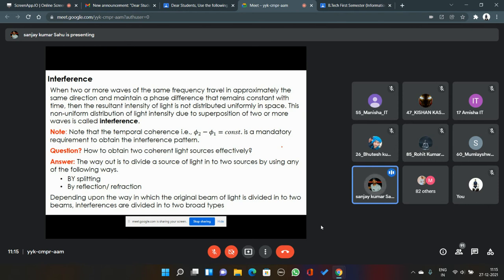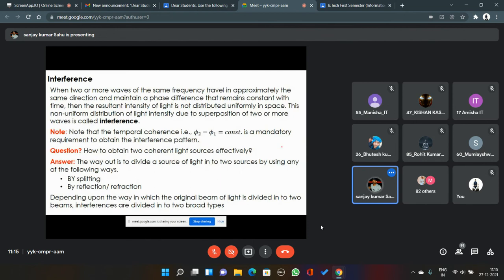Okay, you can have two light sources always, but you can never make their frequencies the same. It's very difficult to make two independent sources of light, that may be LED or laser or whatever. You will never be able to make two independent light sources which have the same frequency and are coherent in nature. Practically it's impossible to get two independent light sources that are coherent.